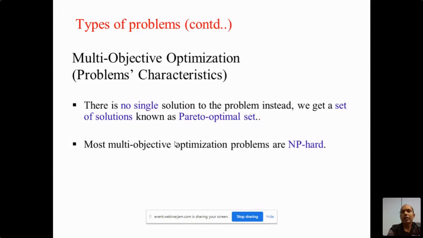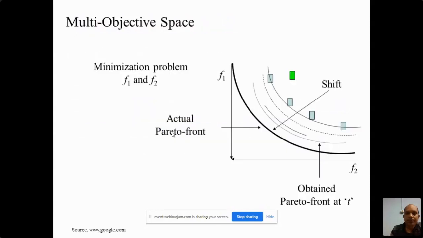So in this way, car manufacturers generally find optimal solutions on the Pareto fronts, where the solutions cannot dominate each other. Basically, on the front, whatever the solutions are, we try to reach the optimal Pareto front. So the target is to move the obtained Pareto front towards the actual Pareto front.